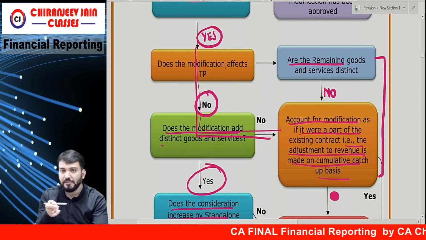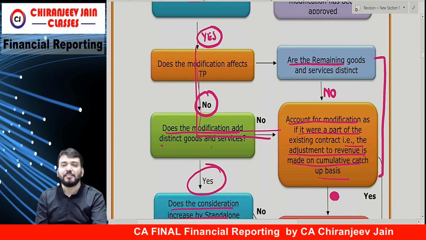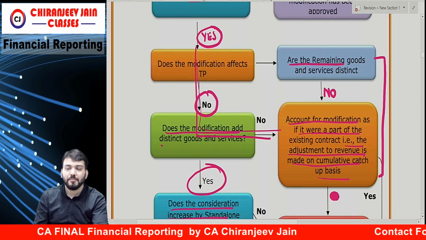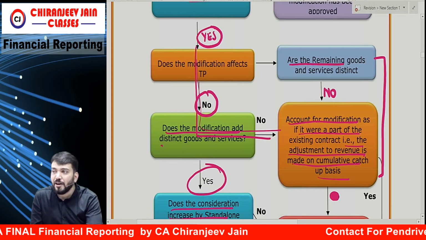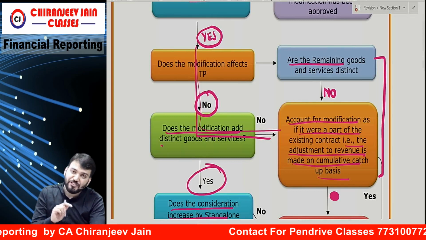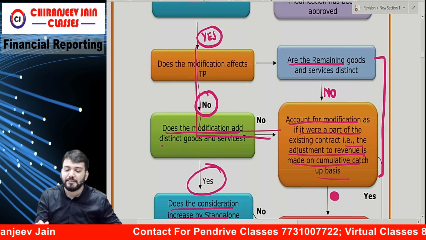Yes. Does the modification add distinct goods or services? No. So what is the answer? Account for modification as if it were part of existing contract, that is adjustment to revenue is made on cumulative catch-up basis.